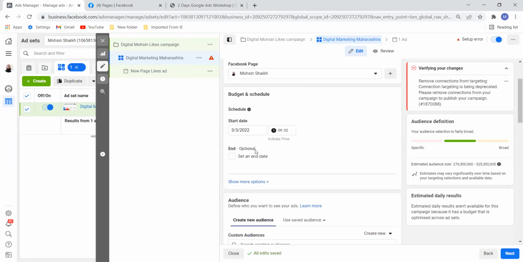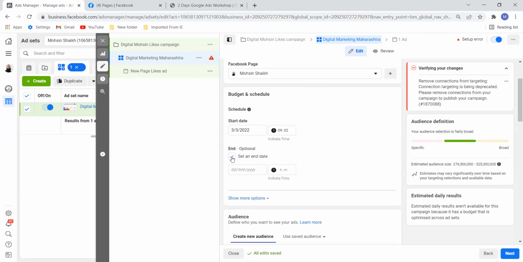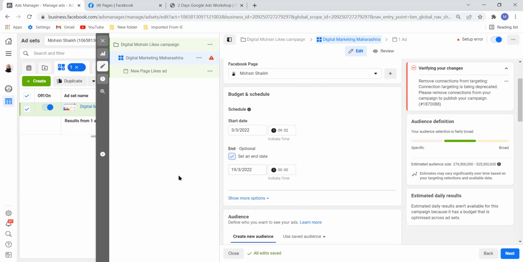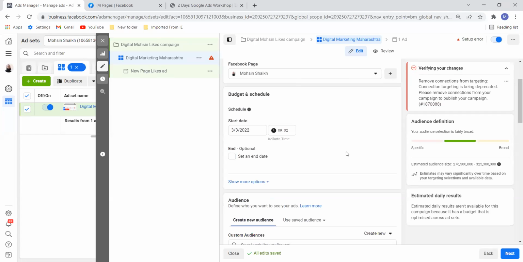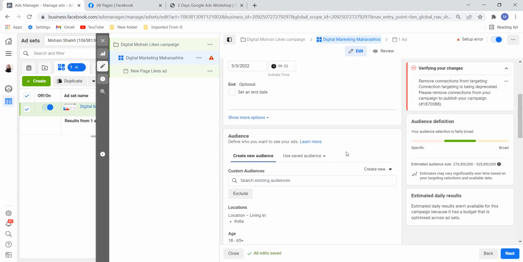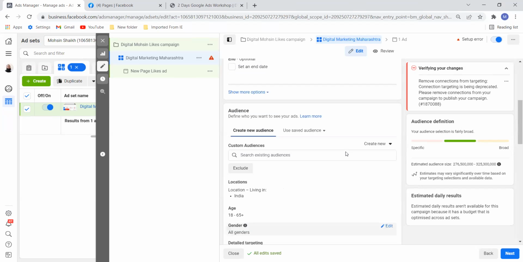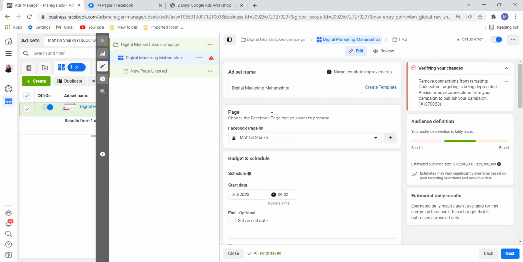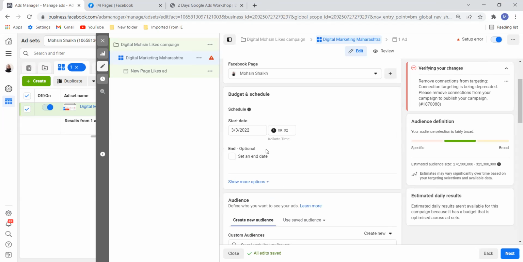Start date, I'm not selecting any end date. If I want, I can go ahead and do that. I want this campaign to end by 19th of this March. I can do that. Okay. If I don't want, I can leave it as it is. I can stop the campaign whenever I want. Okay. You can stop any campaign in Google or in Facebook whenever you want. There is no hard and fast rule. Any question out here regarding page or start and end date?